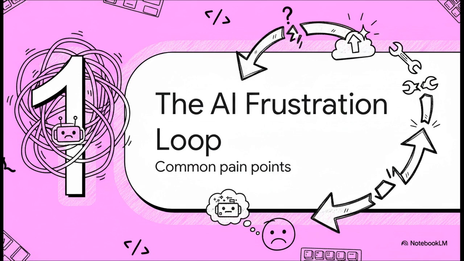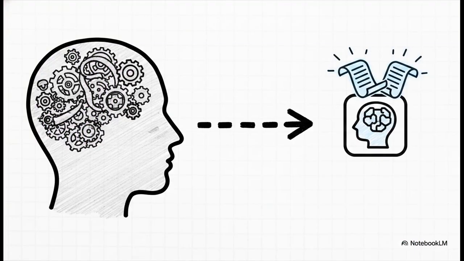But what if I told you the problem isn't actually the AI? That's right. The problem isn't some bug in the system. It's a flaw in our own mental model and how we think the AI works. You see, large language models operate under a couple of really weird, really specific rules. And once you get them, really get them, everything changes.